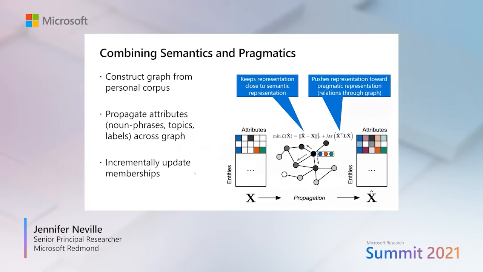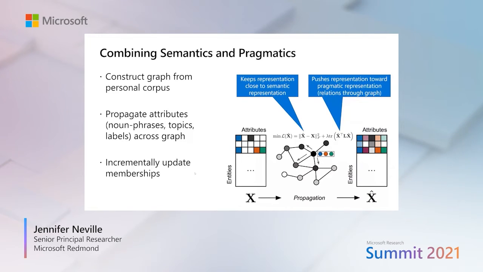And so just a quick view of what the model looks like in this case. What we want to do is construct this graph from your personal corpus and how you interact with the various documents and artifacts over time, and represent those as feature-based documents based on the noun phrases or the topics that you have in those various aspects of content, and then propagate the representations that we learn throughout the graph, taking into account those attributes as well.